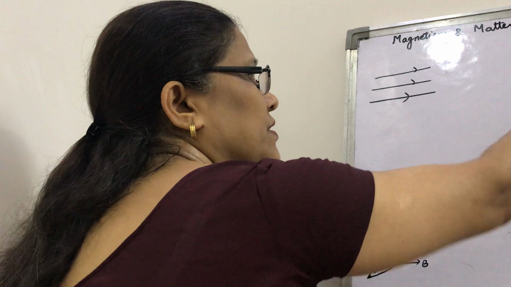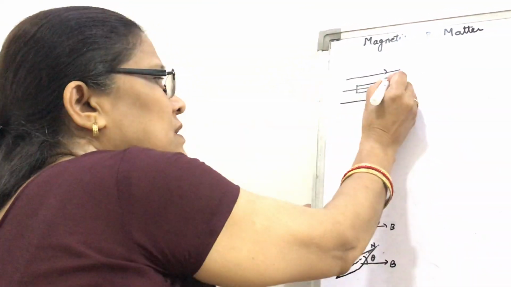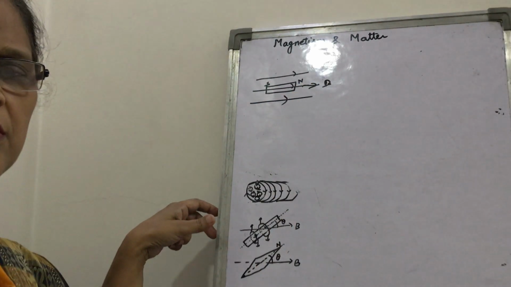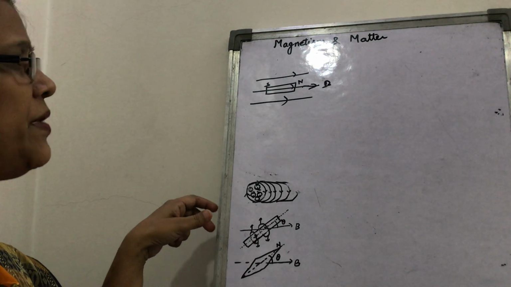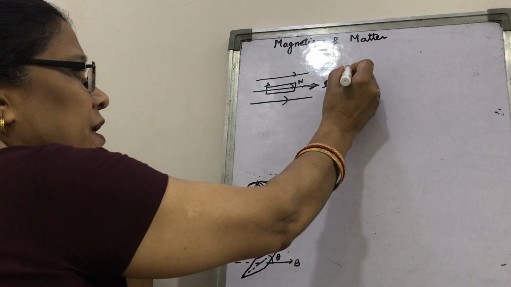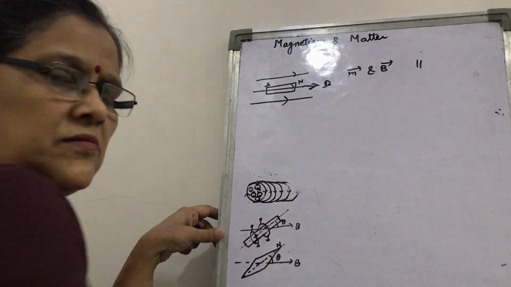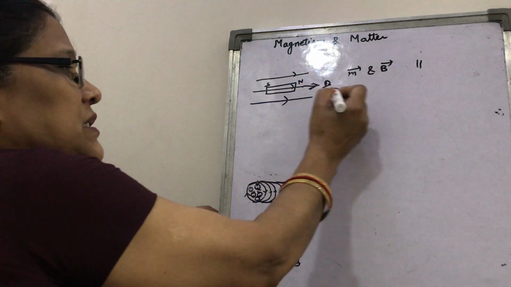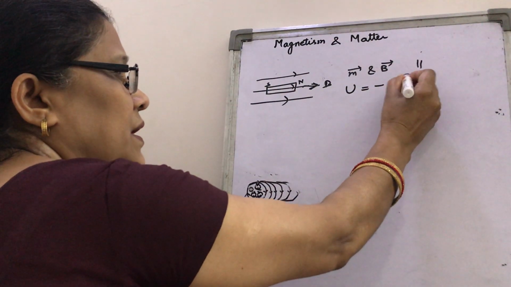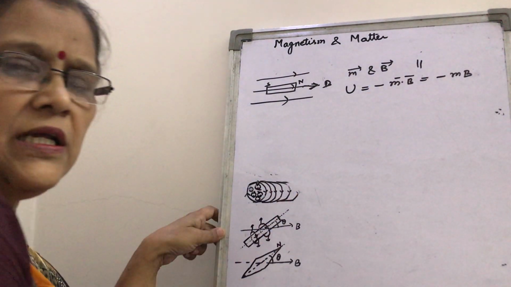Suppose in the uniform magnetic field you place a bar magnet like this: this is the north pole, this is the south pole, and this is the direction of magnetic field. What will be the magnetic moment of the bar magnet in this direction? You find that magnetic moment and magnetic field are both parallel. What is the potential energy? Potential energy is minus m dot B, so this is minus mB, the least.